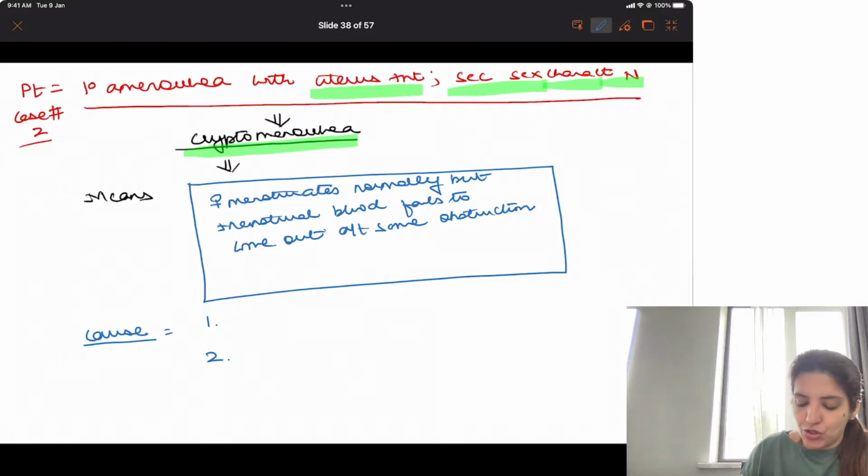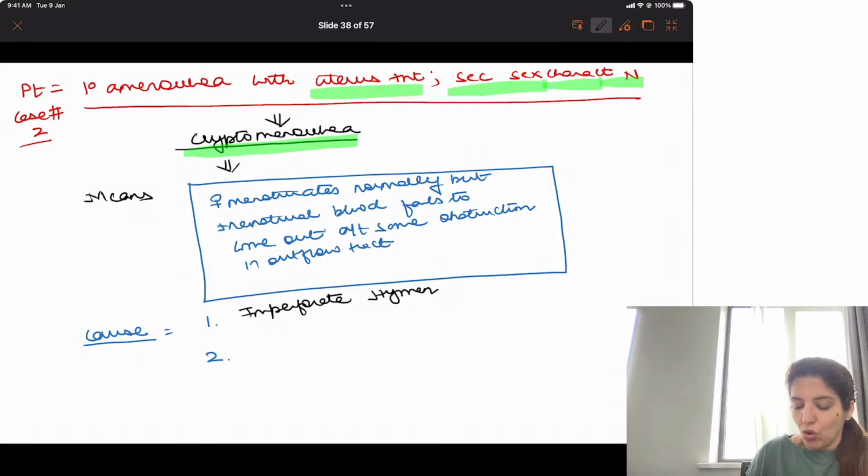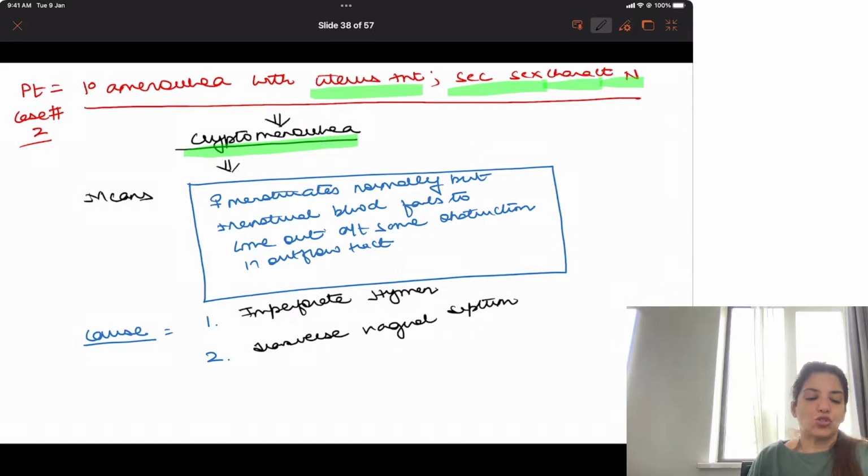Due to some obstruction in the outflow tract. And that obstruction can be imperforate hymen, or it can be a transverse vaginal septum. Right?